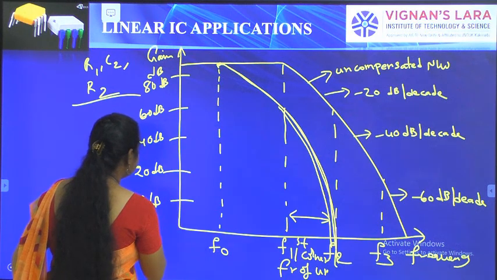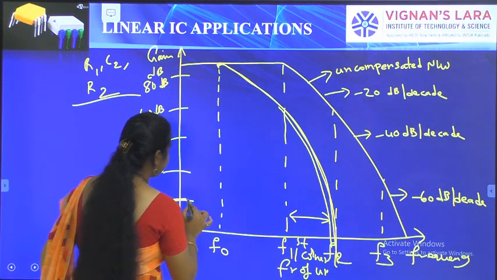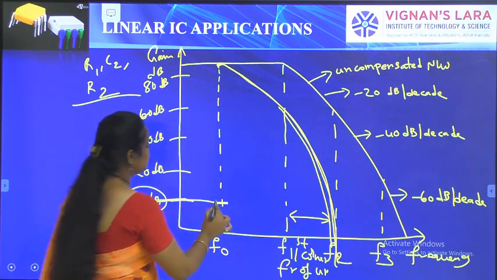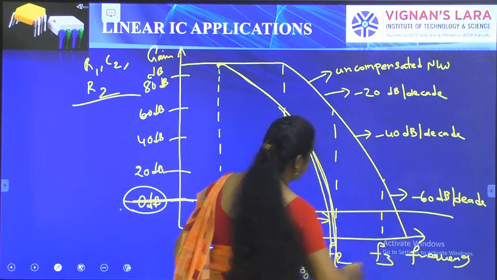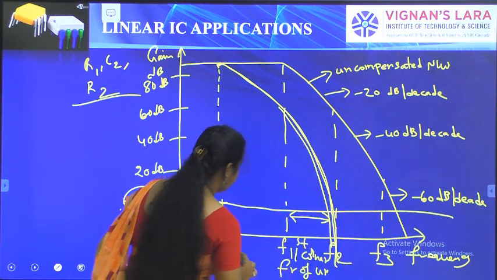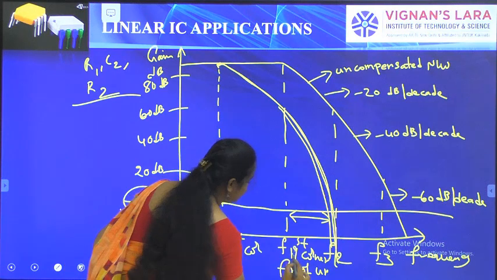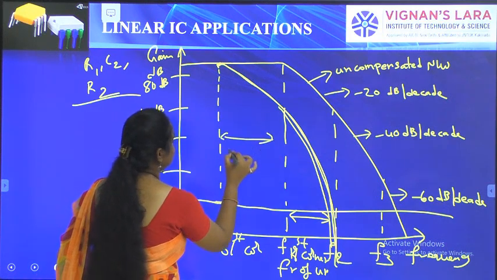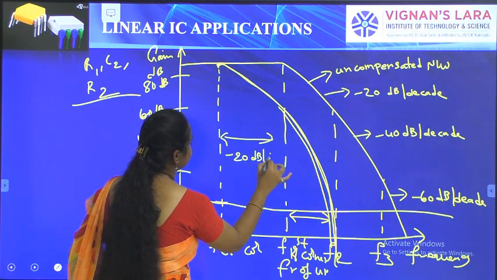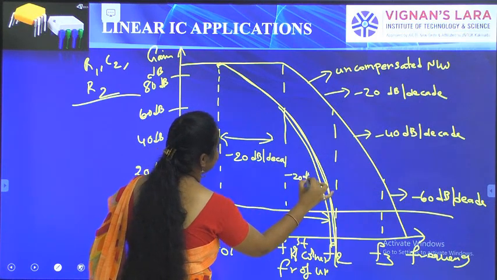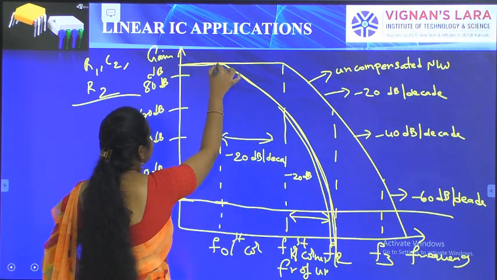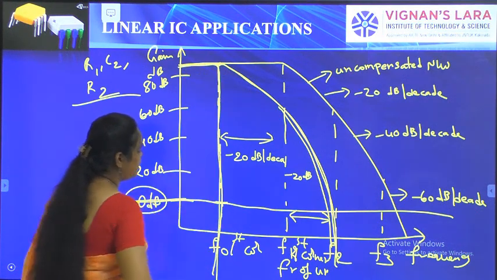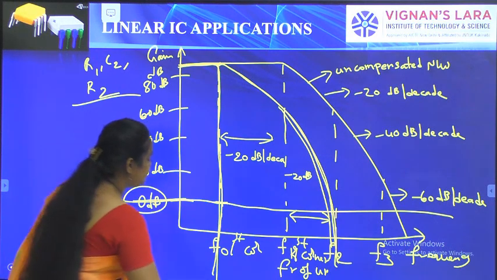So here, at 0 dB gain, the compensated transfer function passes through the 0 dB point at the second corner frequency of the uncompensated system. So there is a first corner frequency and a second corner frequency of the uncompensated system. This is the first corner frequency, so minus 20 dB per decade. At every decrement there is a minus 20 dB per decade. So the decrement of gain takes place at f0. Compared to these, this is the first corner frequency.